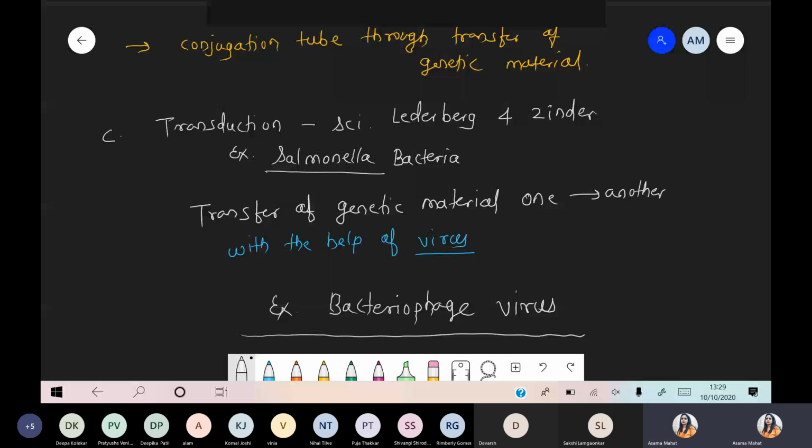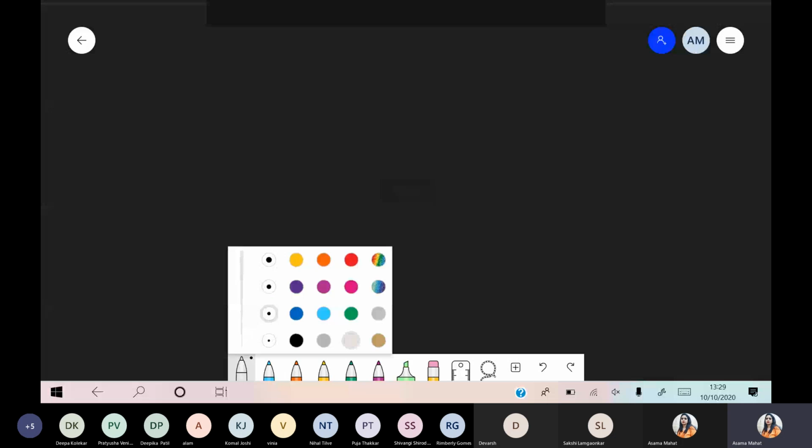So now we are at the end of the simple eubacteria. Now we are taking a very special condition, that is BGA, blue green algae.